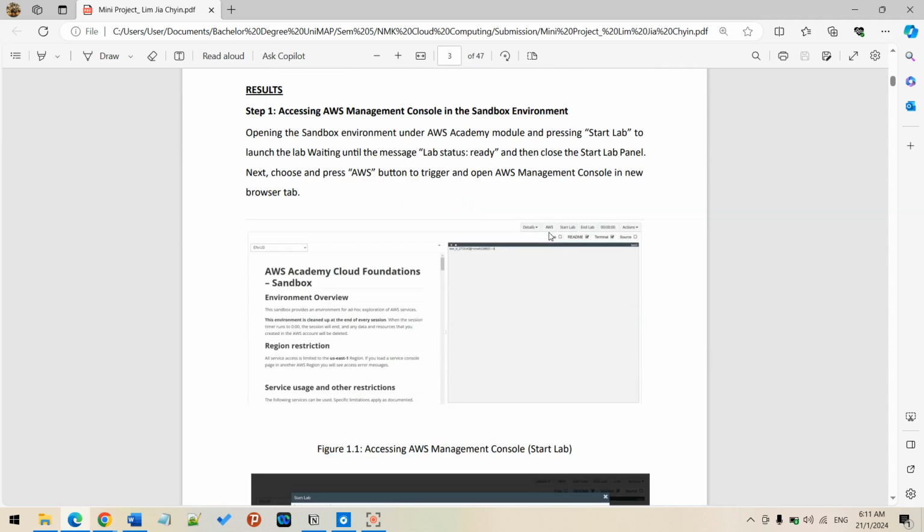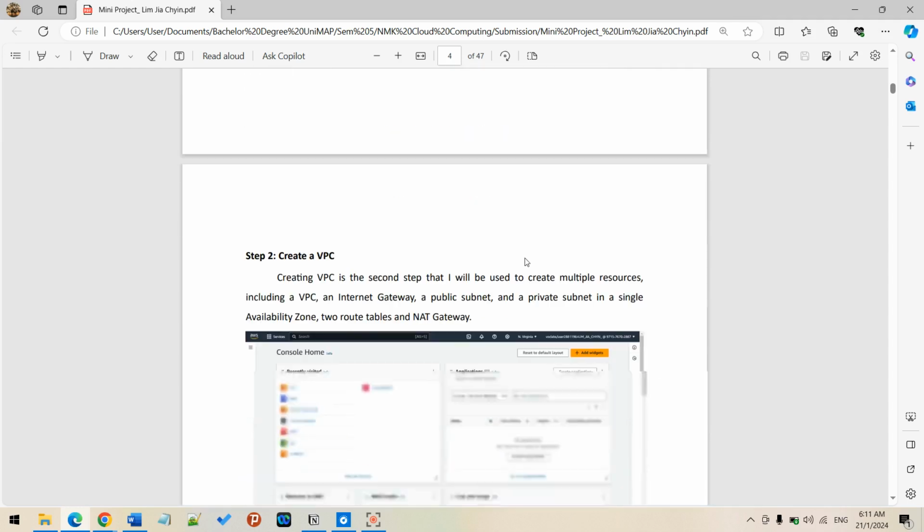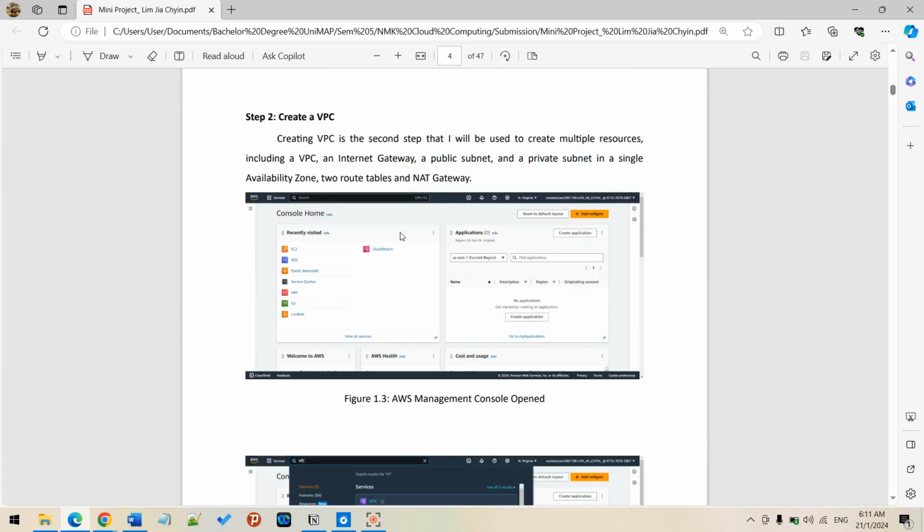Once I press AWS management console, it will take me to the dashboard. The first step I would like to do is creating a virtual private cloud. So this is my first step after opening the AWS management console.